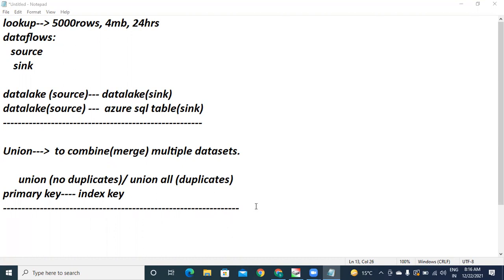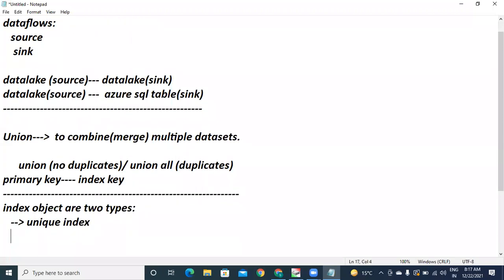Definitely. But remember, Prashant, index keys are 2 types. Index objects are 2 types basically. Again, subcategories will be there. Unique index, non-unique index.